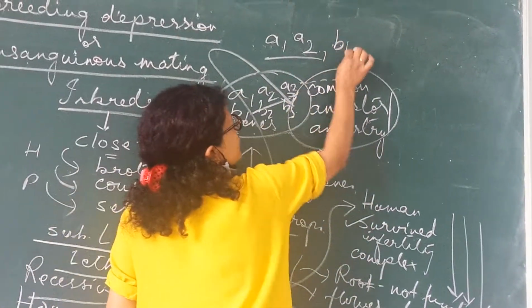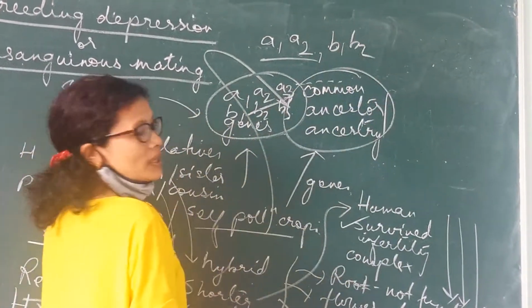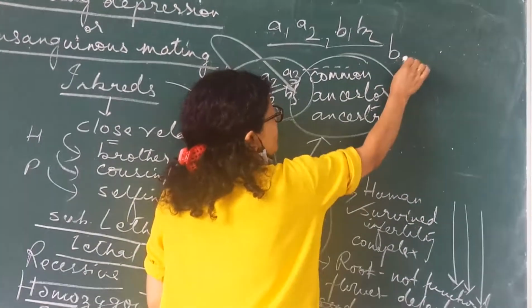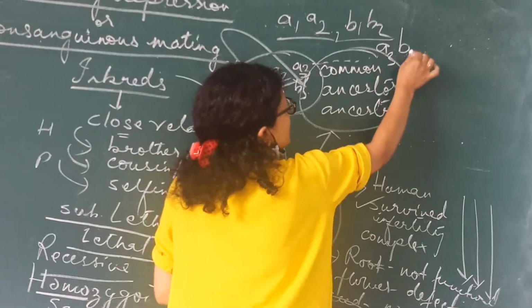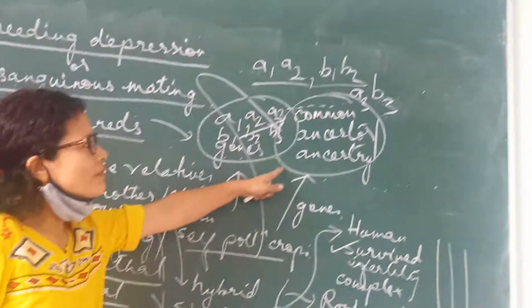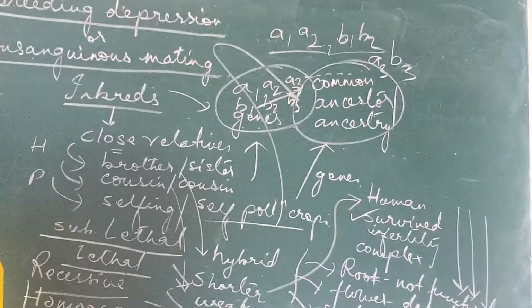This combination B1, B2 is lethal to the plant. This combination A3, B3 is lethal to the plant because why? It has come from a common ancestry.